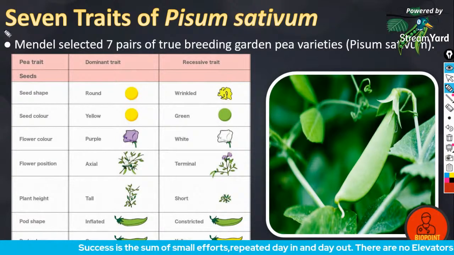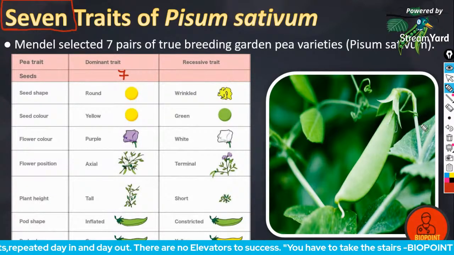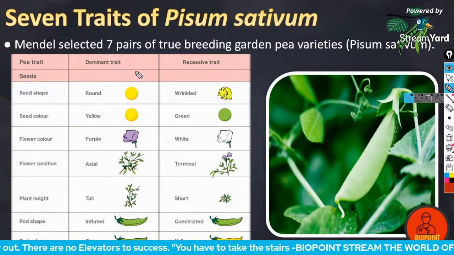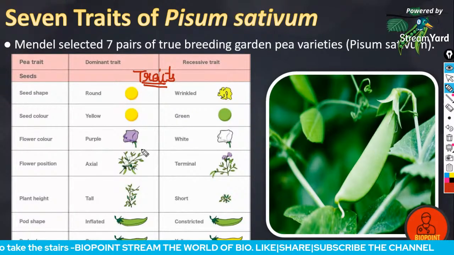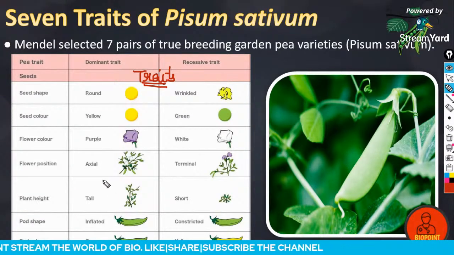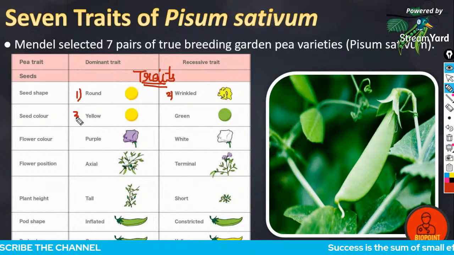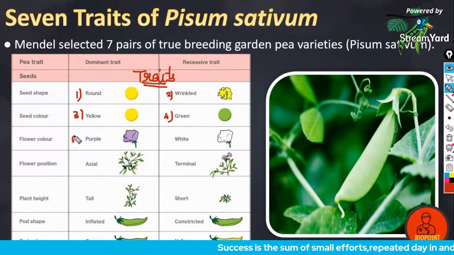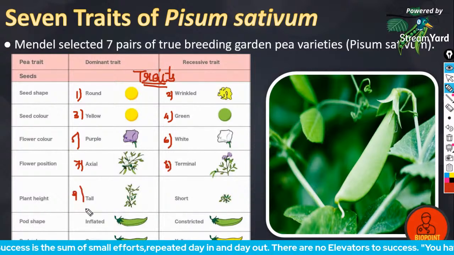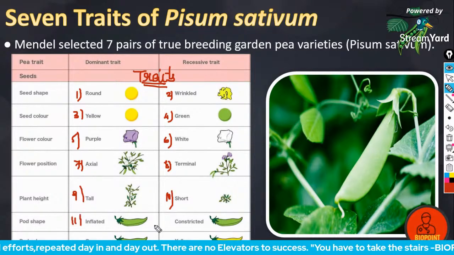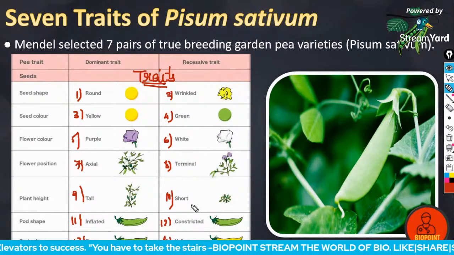So 7 traits were selected. Just comment how many contrasting pairs there were for Mendel's experiment. Count all, in a single column over here. One trait is round, one is wrinkled; yellow, green; purple, white; axial, terminal; tall, short; inflated, constricted; green, yellow. How many are there? A total of 14.